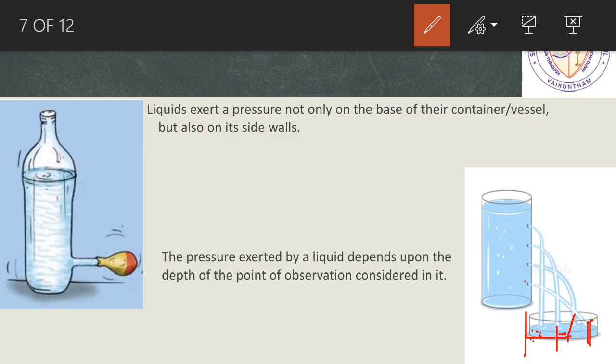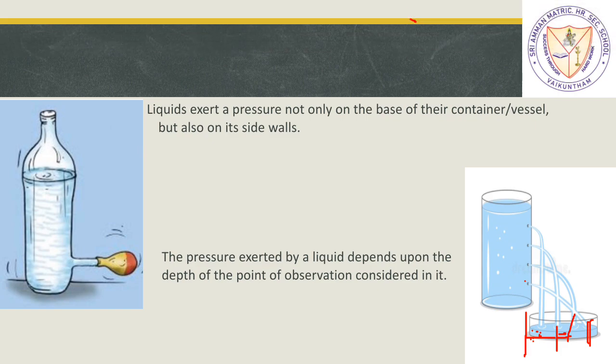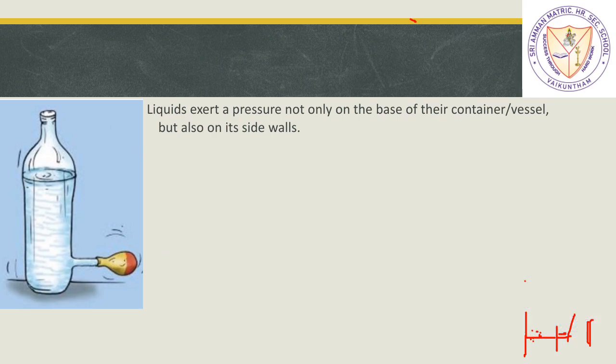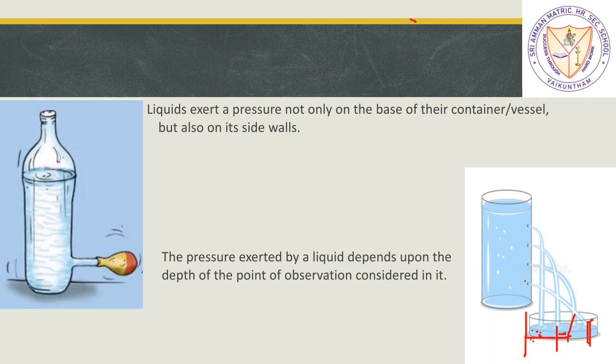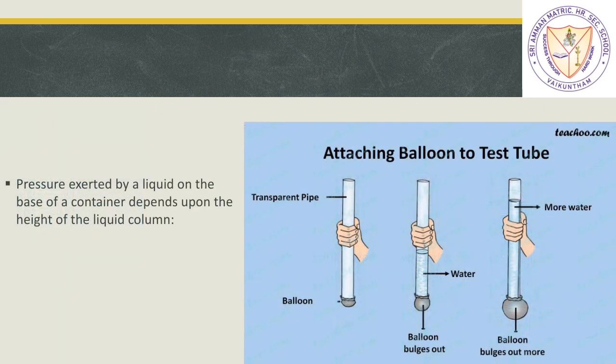So that means as you go down and down, the pressure will be increasing, right? So that is what it is saying. The pressure exerted by a liquid depends upon the depth of the point of observation. So the pressure at the region of the first hole will not be the same at the second hole, will not be the same at the third hole, which is not the same at the fourth hole. It will depend upon which point you are looking at.